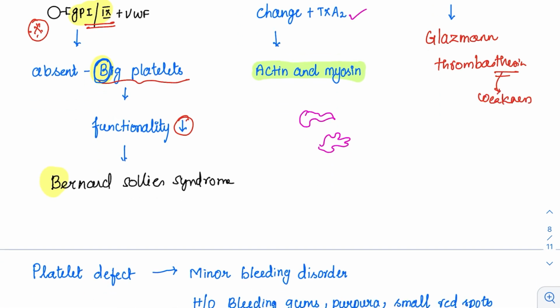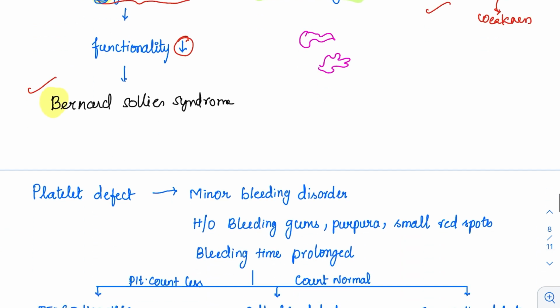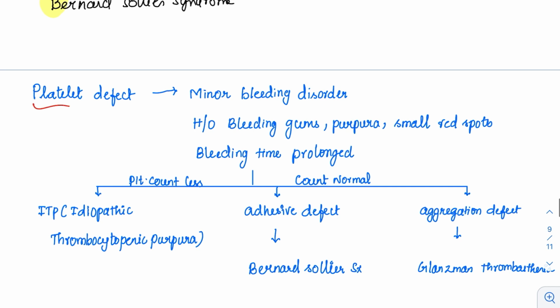Now platelets are there. In both Bernard-Soulier as well as in Glanzmann thrombasthenia, platelet number is completely normal, but their functionality is reduced. One adhesion is reduced, another one aggregation is reduced. So again, if the adhesion and aggregation are not functioning properly, what will happen? It will end up with bleeding disorders. Usually what happens in platelet defect? It is presented, so they will give you a history.